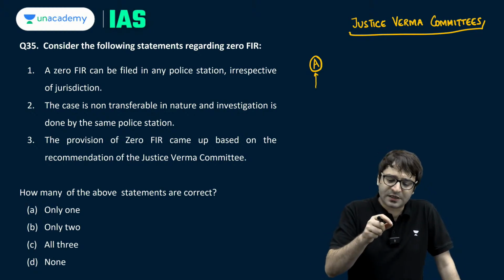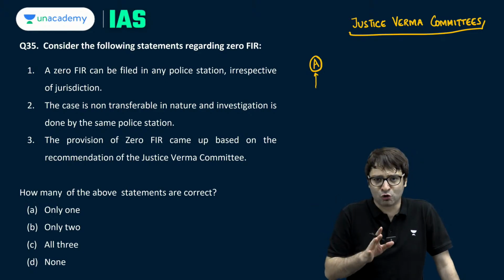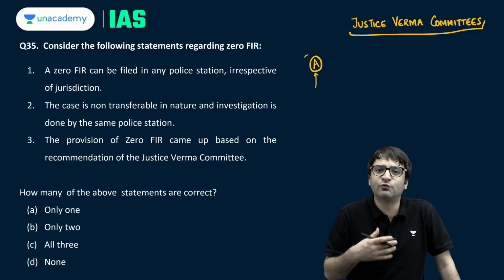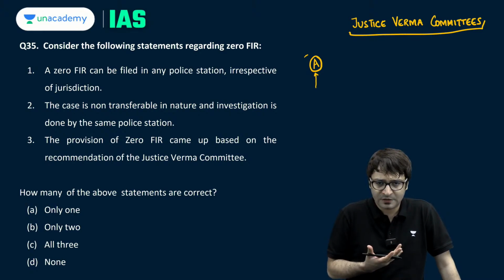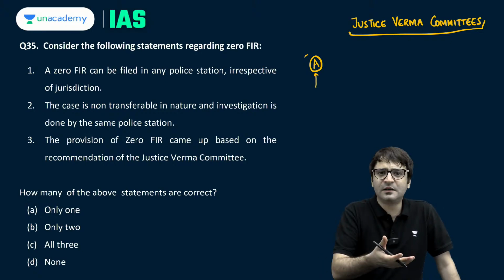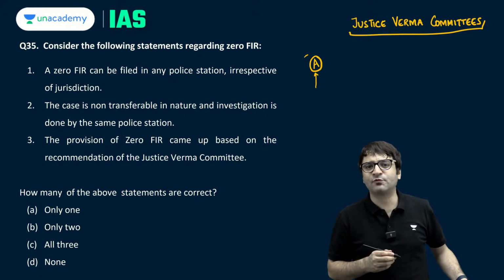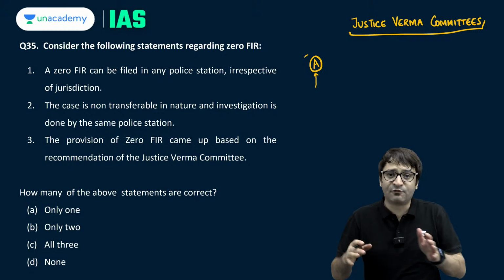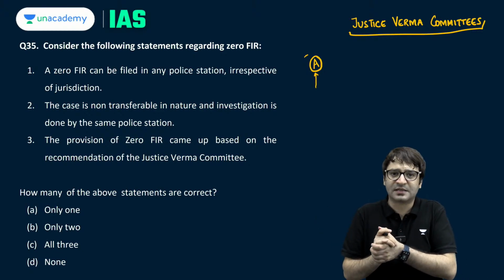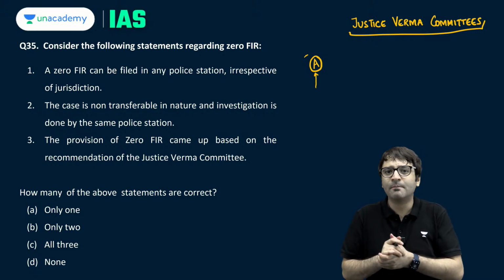But what if this crime was committed in a different zone, which is beyond the jurisdiction of this police station? This police station would not accept this information, would not register the FIR. Now, to make it smooth for women to file FIR in case of assault, zero FIR concept was innovated, which has now found mention in the Bharatiya Nagarik Suraksha Sanhita 2024.